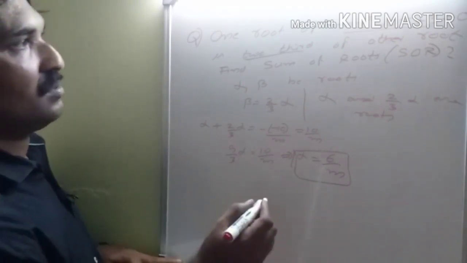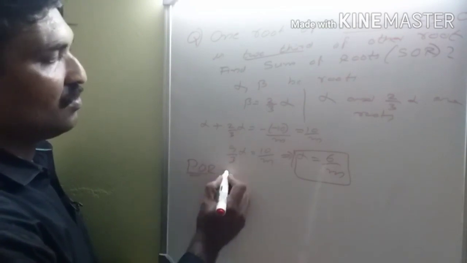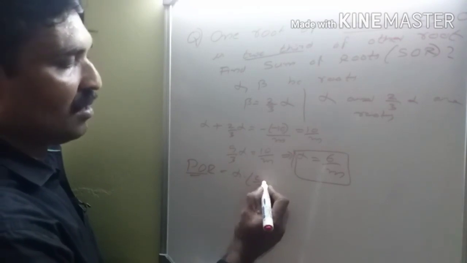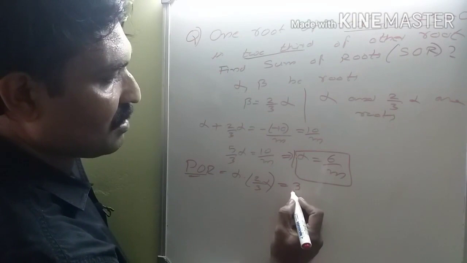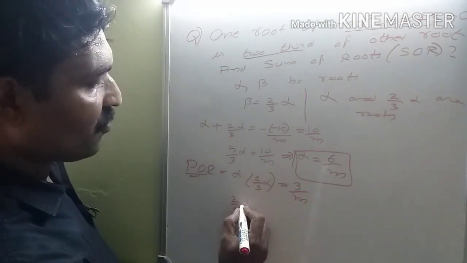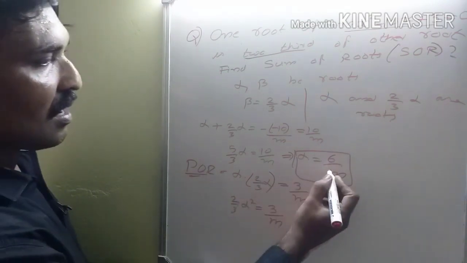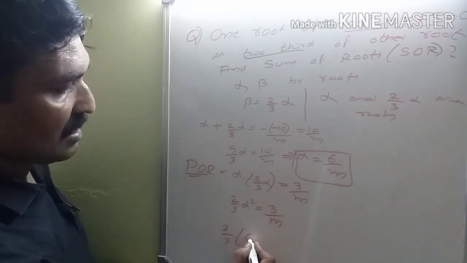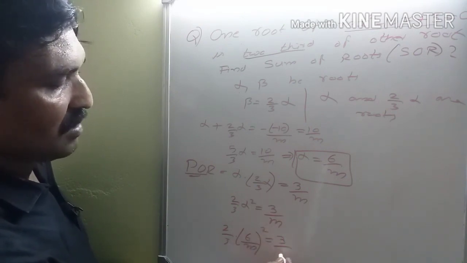Now product of roots is equal to alpha into 2/3 alpha, that is equal to c by a, which is 3 by m. So 2/3 alpha square is equal to 3 by m. Alpha is equal to 6 by m, so 2/3 into 6 by m the whole square is equal to 3 by m.